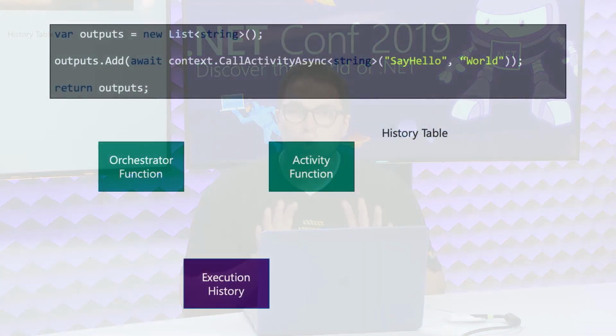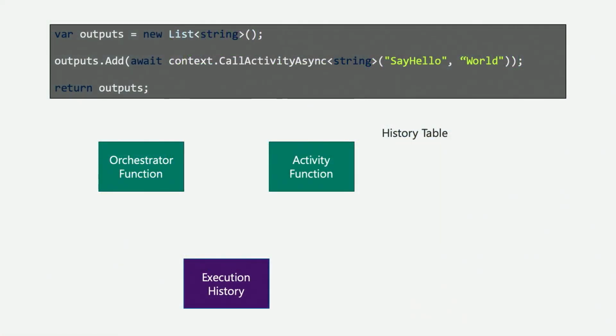Now, how does durable functions work behind the scenes? I want to illustrate it with this slide. I have here, and I apologize, the color's a little bit hard to note, in this gray box, my durable function code.